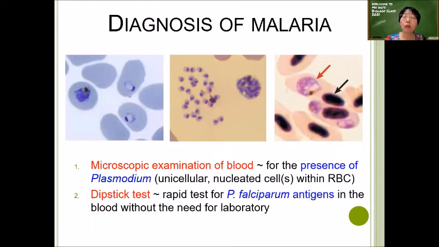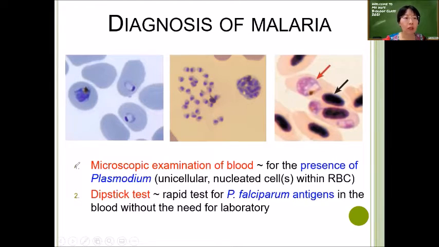So when you look at it, you look at the shape of the cell. The shape of this red blood cell is not biconcave. It's more like an oval shape. So different organisms have red blood cells, but the shape and the content could be different from the human red blood cell. So this is something that you need to know how to identify by looking at the slide itself.